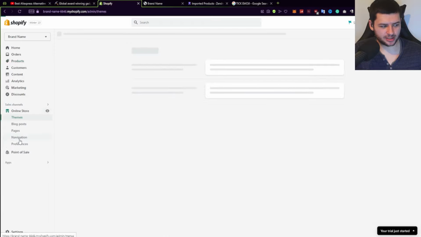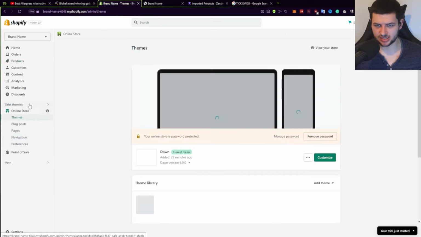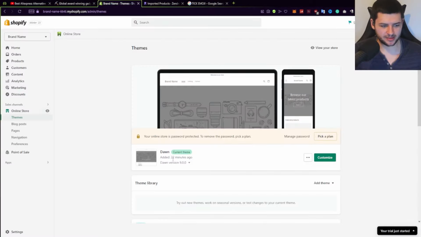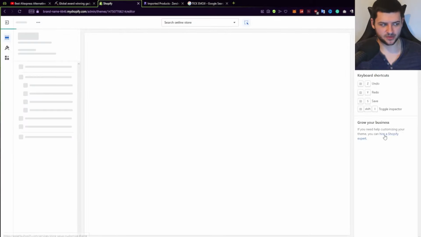So to edit our store, you want to click on online store on the left, and this will allow us to edit our store. Now, personally, I think this theme is already good enough. It looks quite nice. So we're going to keep the Dawn theme, and we're going to press customize. So now here we have it.